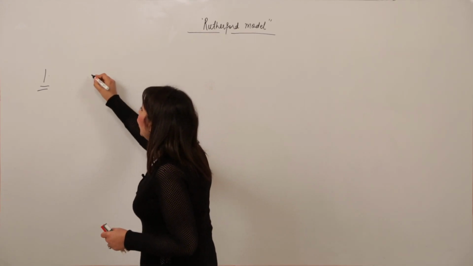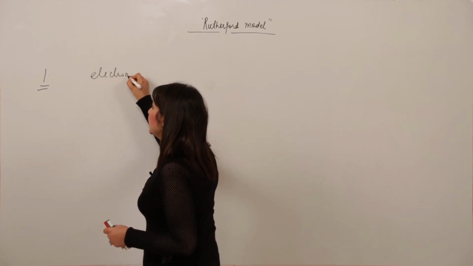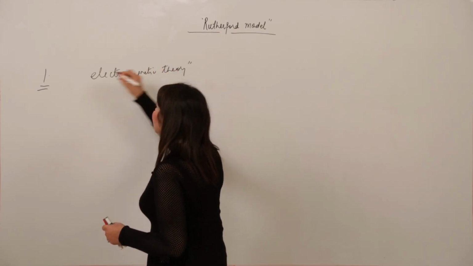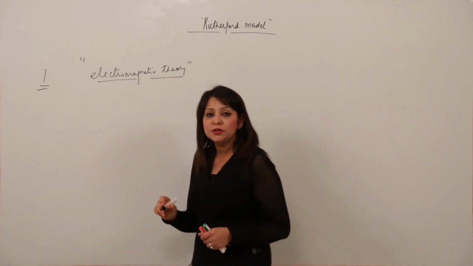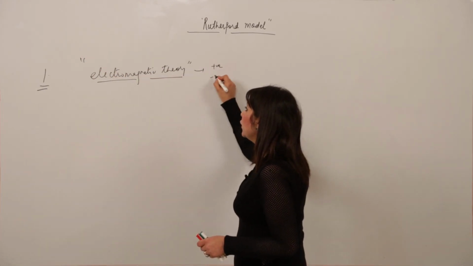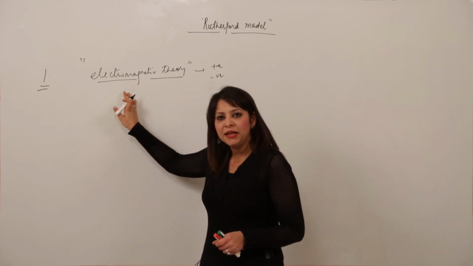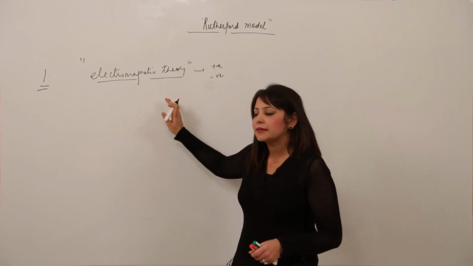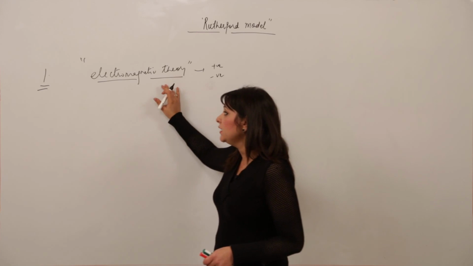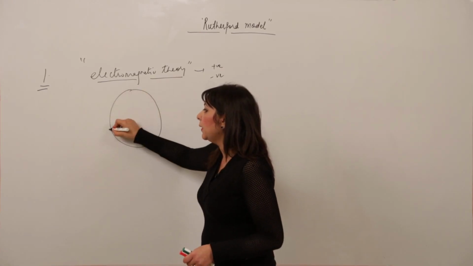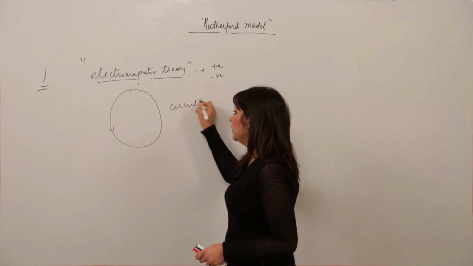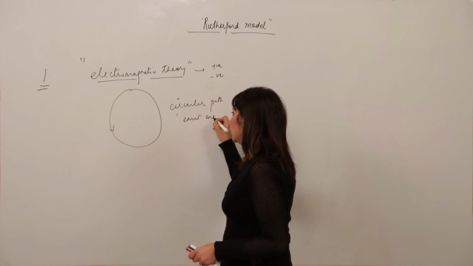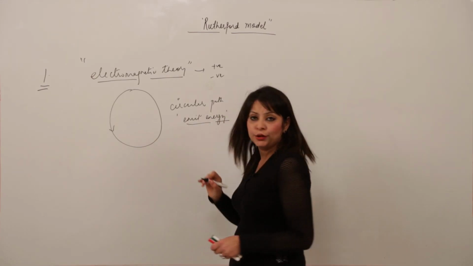That was on the basis of electromagnetic theory. We have a theory in physics, that is electromagnetic theory. This theory is applicable to all charged particles, whether the charge is positive or negative, irrespective of the nature of the charge. So what does this theory state? This theory states that when any charged particle revolves in a circular path, it emits energy, and the energy emitted is continuous.